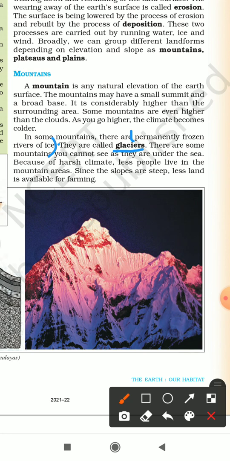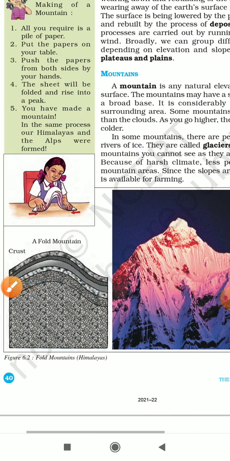There are some mountains you cannot see as they are under the sea. Because of harsh climate, fewer people live in the mountain areas. Since the slopes are steep, less land is available for farming. So basically, the land in the mountains is not suitable for agriculture.